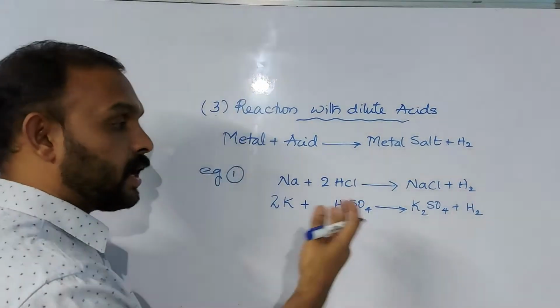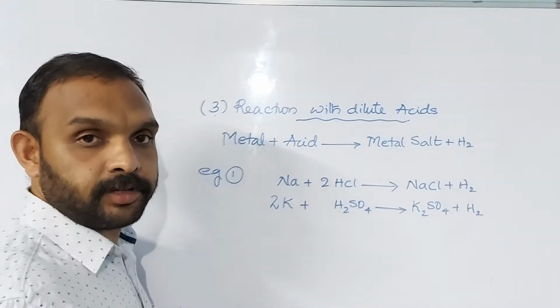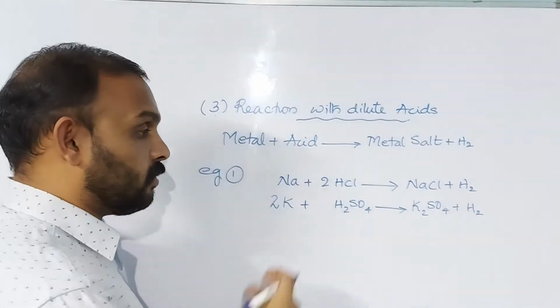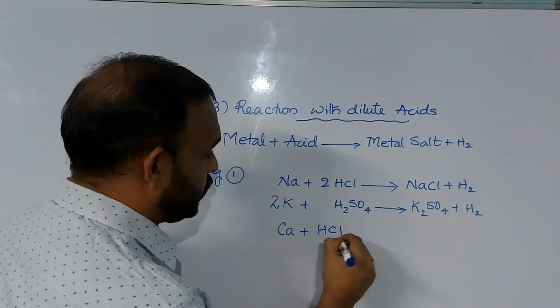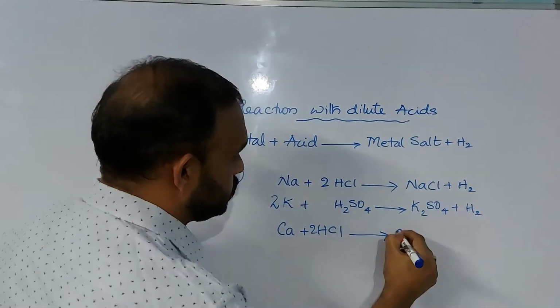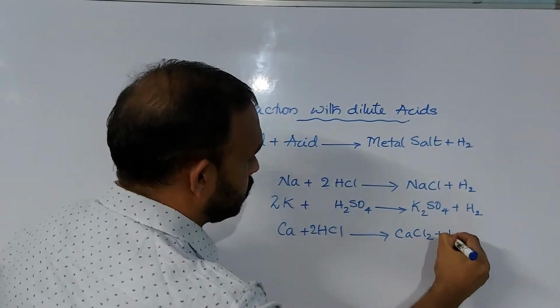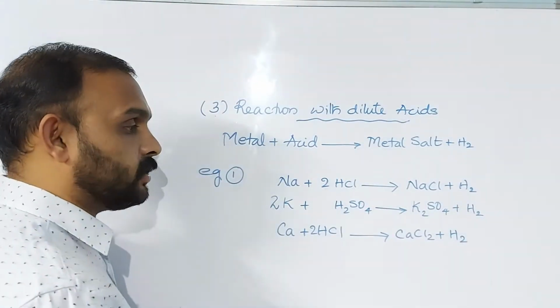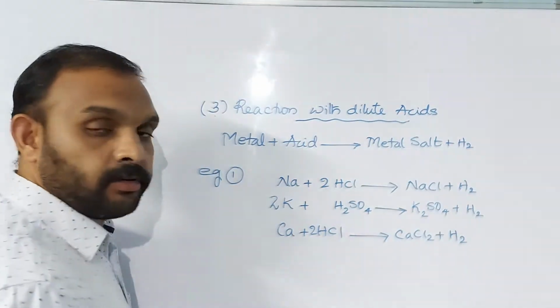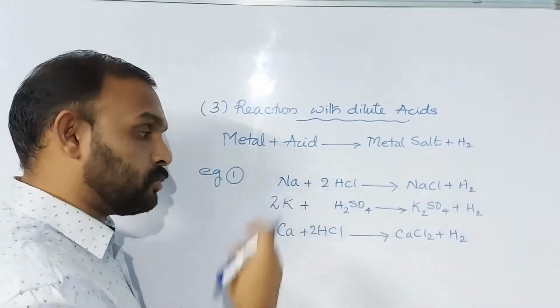We will get potassium sulfate and hydrogen gas. Clear? Now with calcium plus 2HCl, we will get CaCl2 plus H2. This is the first case.